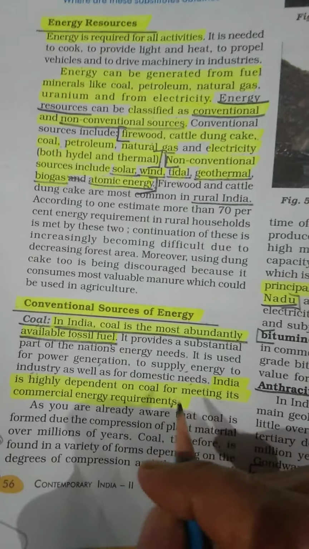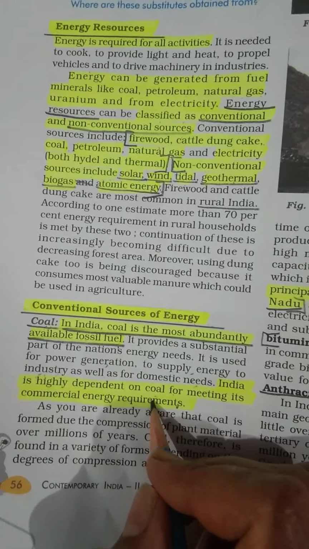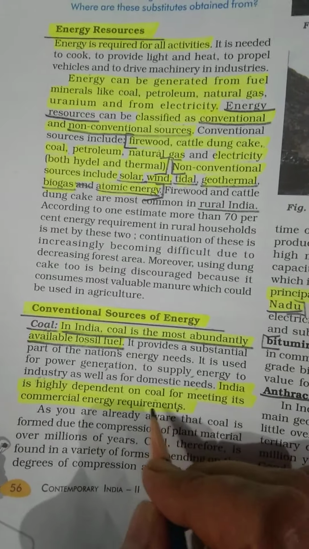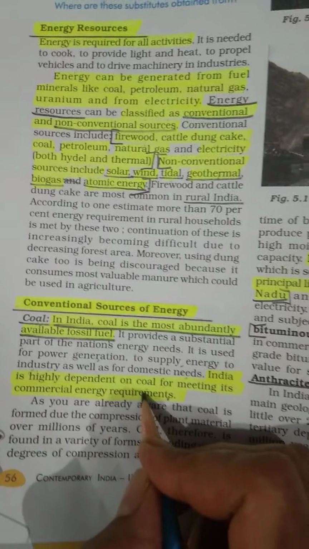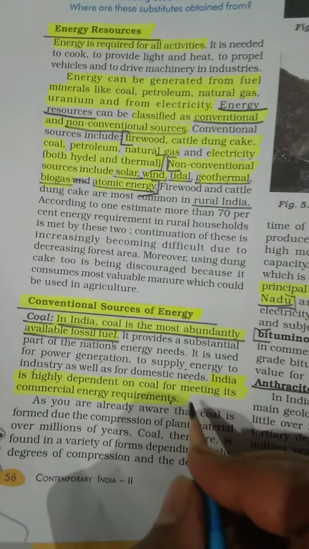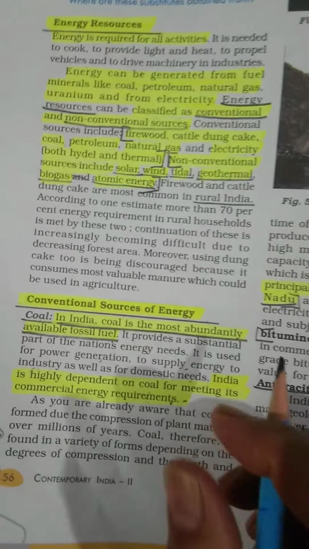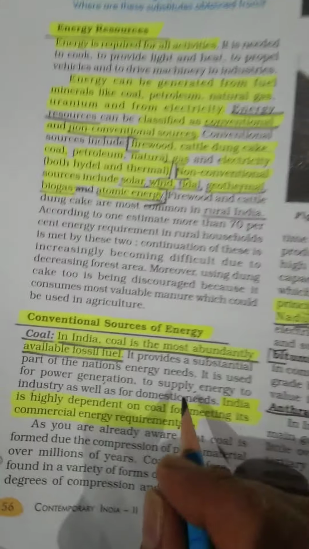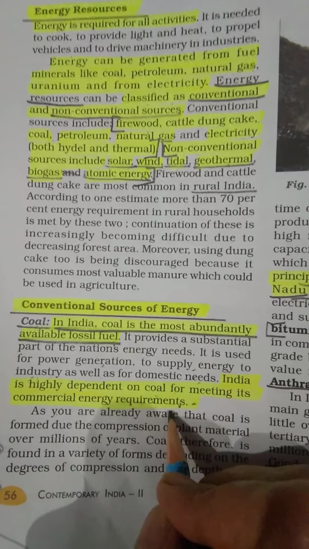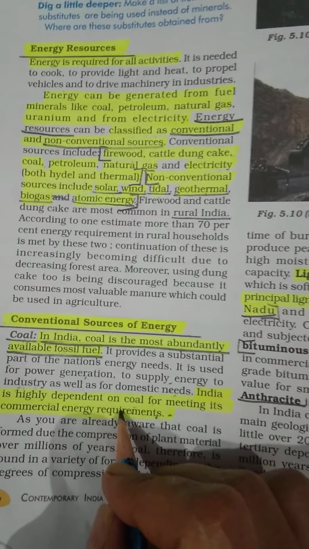It means a large number of our factories and industries are working with the help of coal. So you can understand the value of this coal. Now we will discuss the map work of coal production. So pay attention.